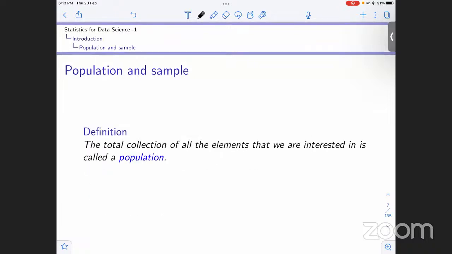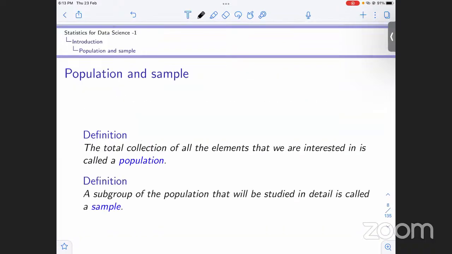Now we'll move to population to understand it. Basically, population is the total collection of all the elements that we are interested in. For example, if this is our entire data set, this is our population. The total of all elements is called the population.